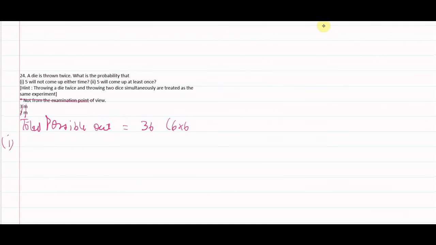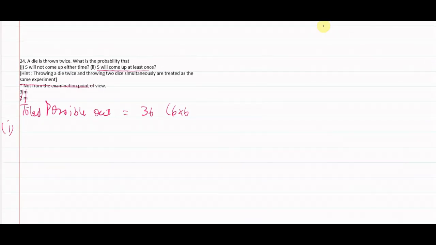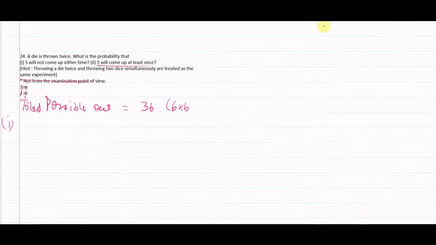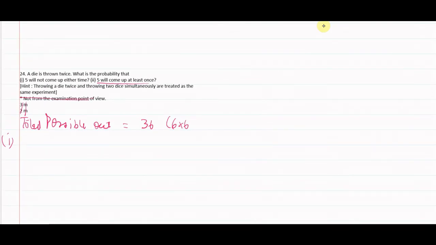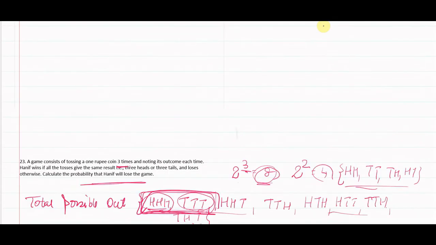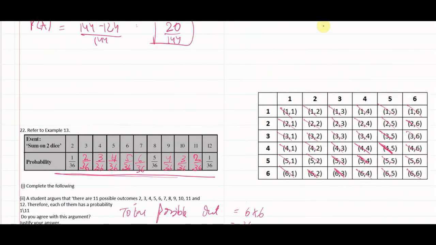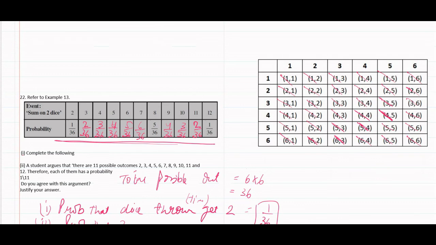So first we shall take 5 coming at least once, then from the remaining we shall calculate that 5 will not come up either time, or we shall take 5 not coming either time and calculate the latter one. So let's start with the probability of event A. As we are already given, total possible outcomes are 36. Let's move to the table which we have made above. It is given we don't need 5 either time.